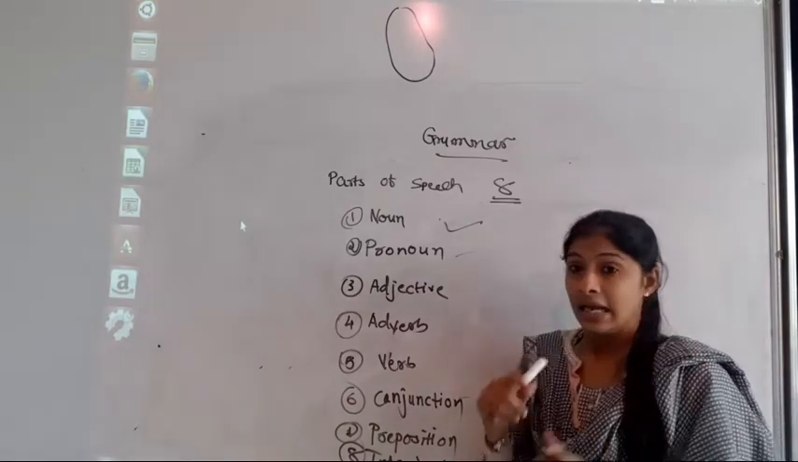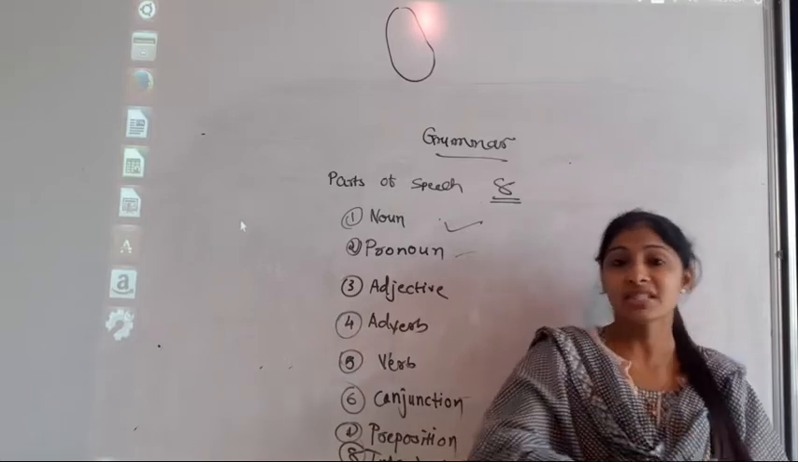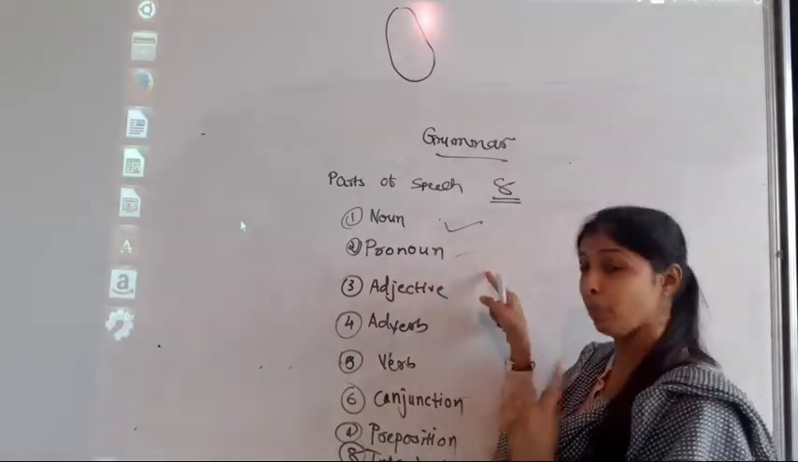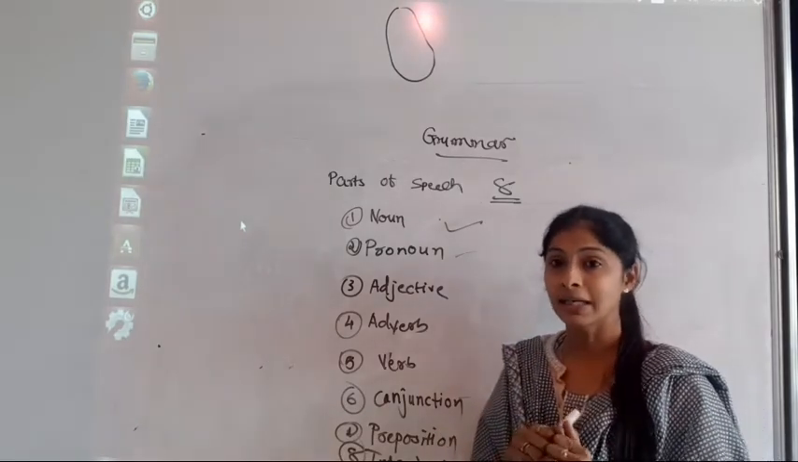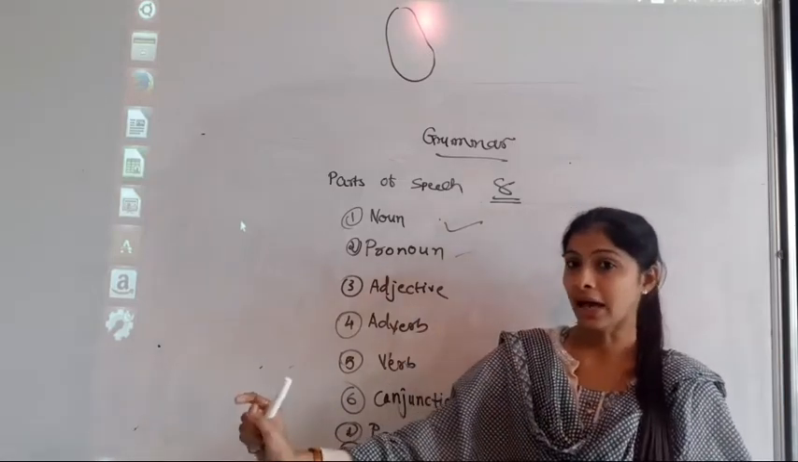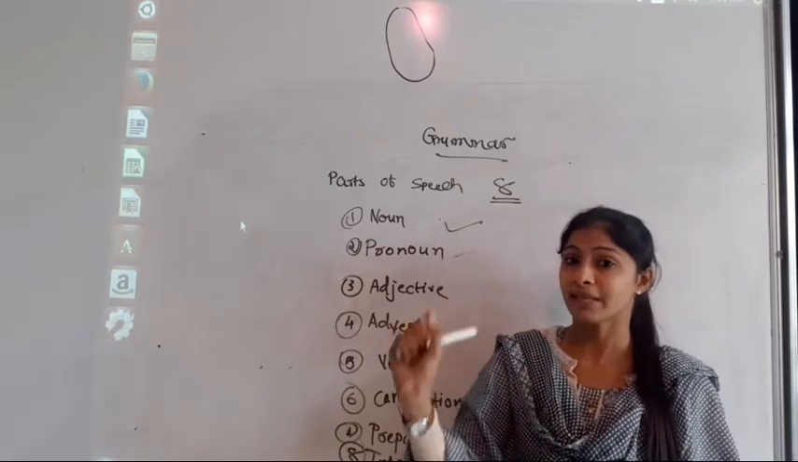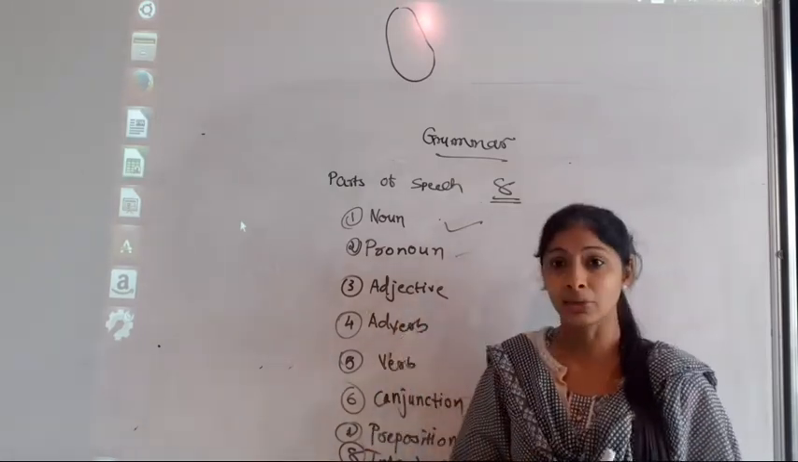Adjectives. If one word gives more information about the noun and the pronoun both, that is the adjective. For example, this is the green color shirt. Shirt is the noun. How is it? It is the green color. So more information about that shirt is given here. That's why it is the adjective.